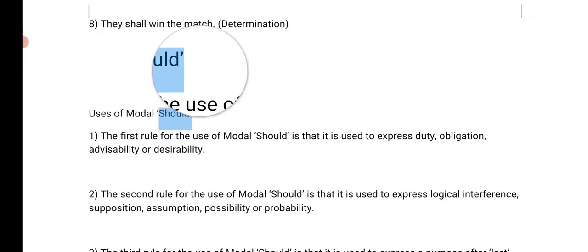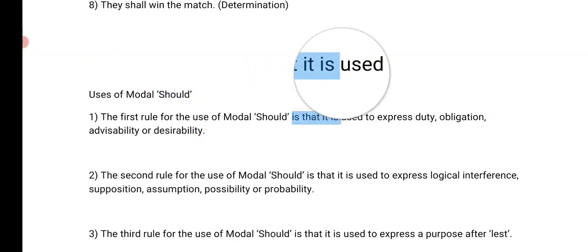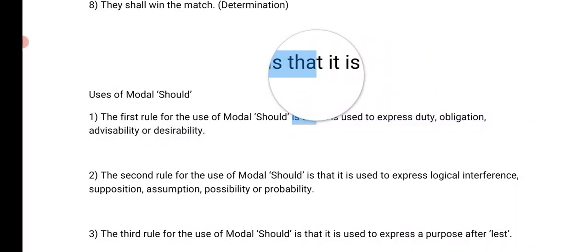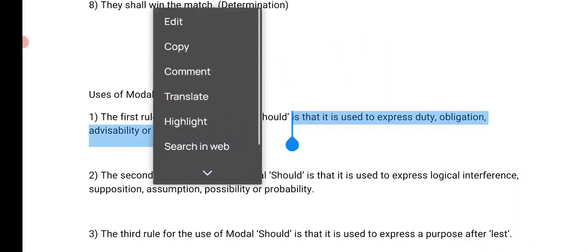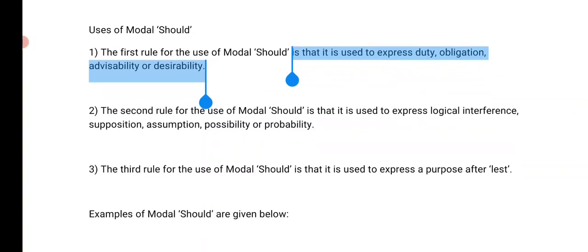And should is actually the past form of shall. This is mostly used to give advice. Should is used to express duty, obligation, advisability, and desirability. And the second rule is that should is used to express logical inference, suppositions, assumptions, possibility, and probability.